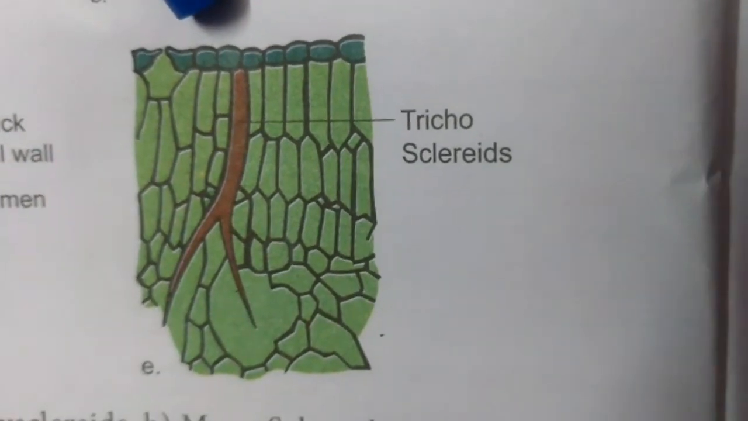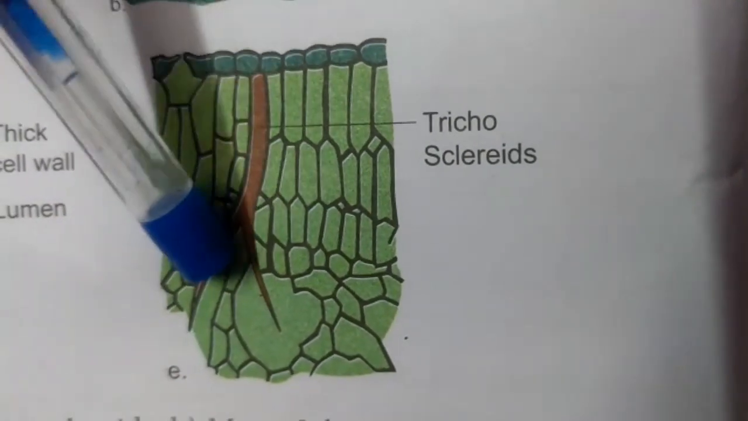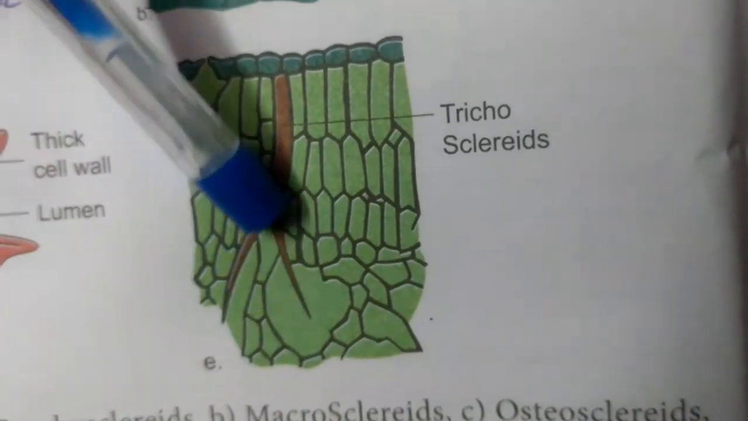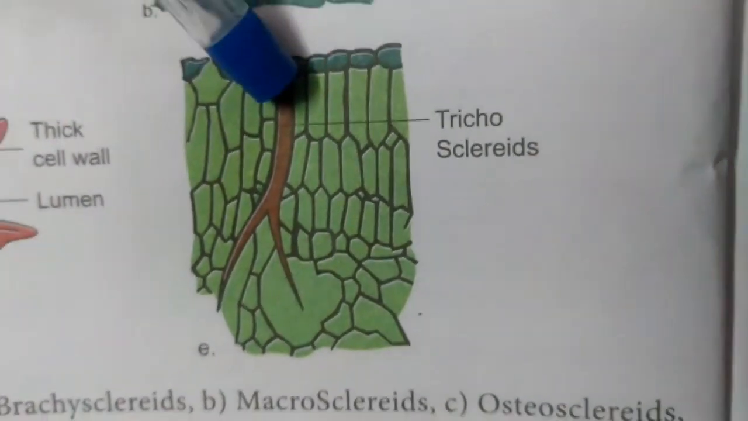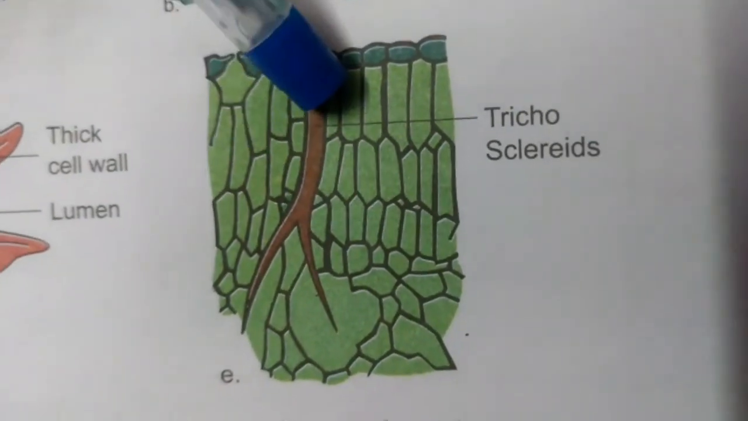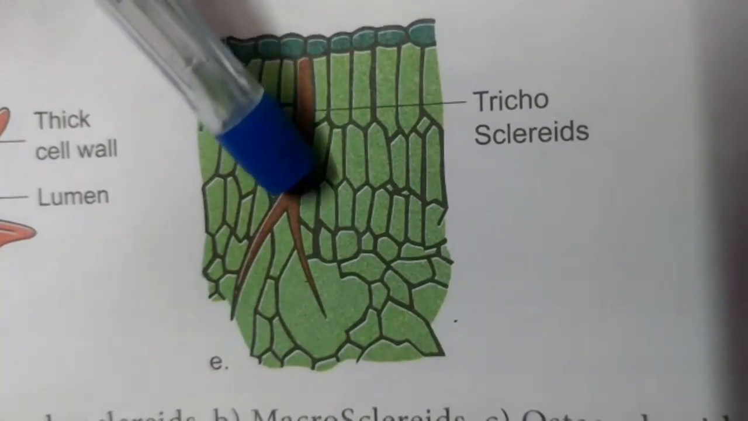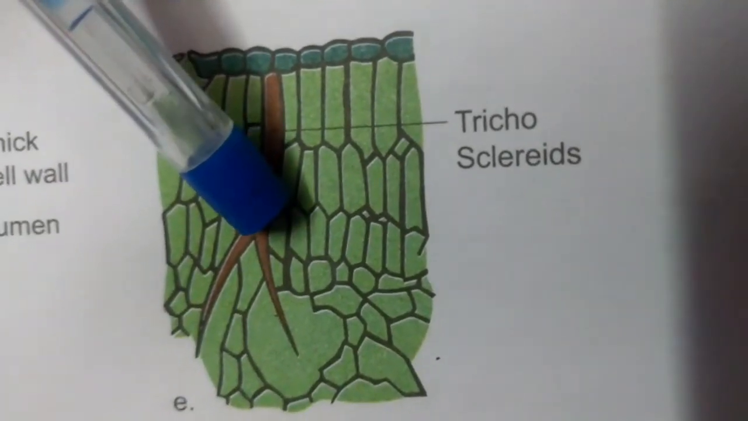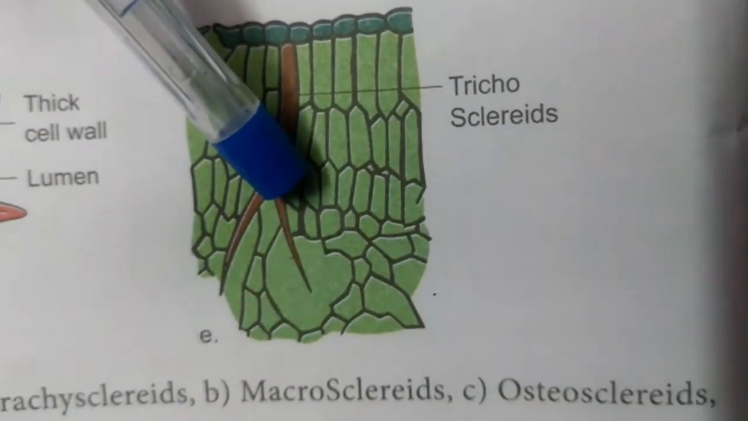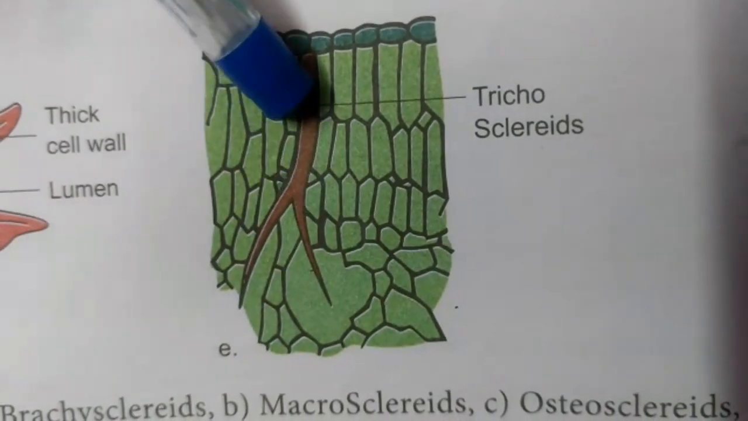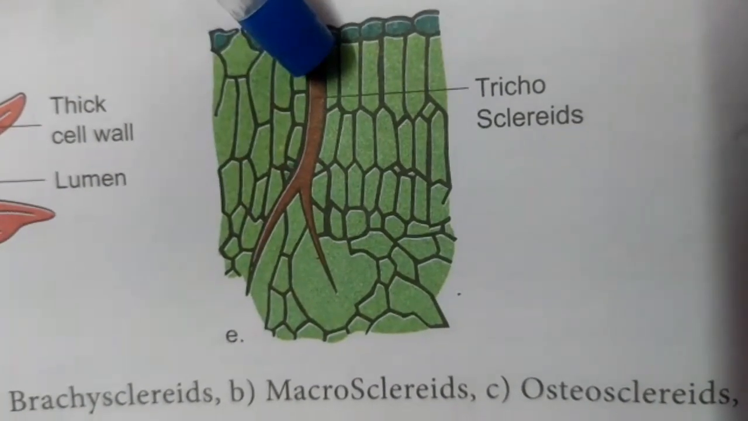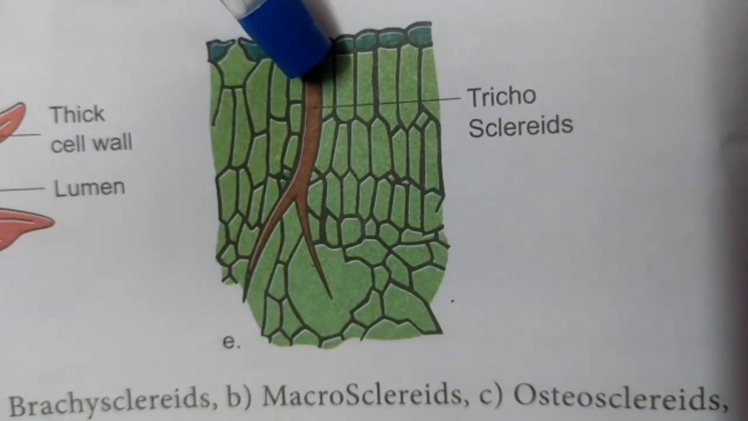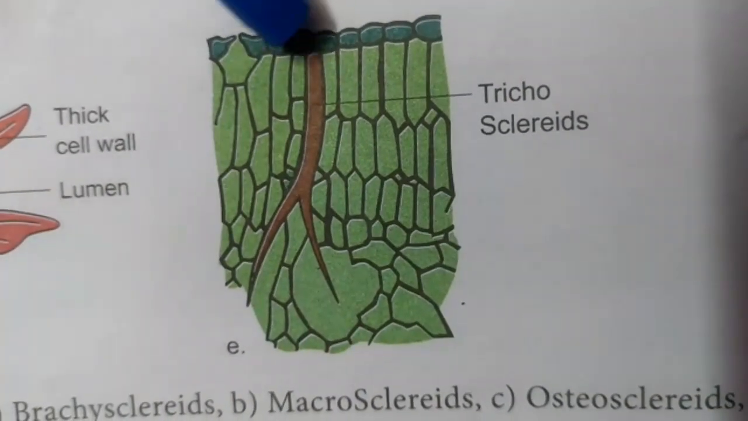These trichosclereids are hair-like structures. They are thin-walled sclereids. There are numerous small angular crystals embedded in the cell walls of these sclereids. They are present in the stem and leaves of some hydrophytes. What are hydrophytes? Water-living plants are called hydrophytes.